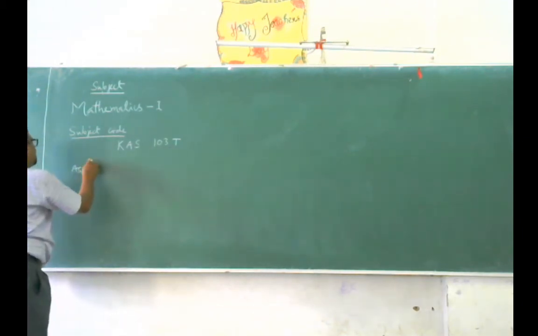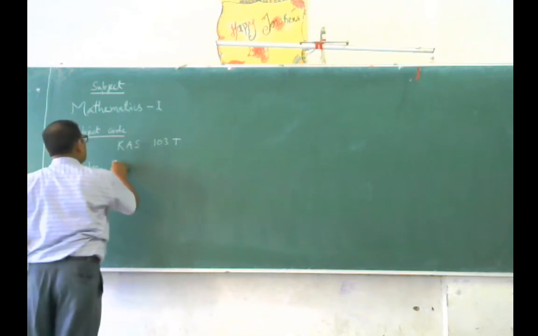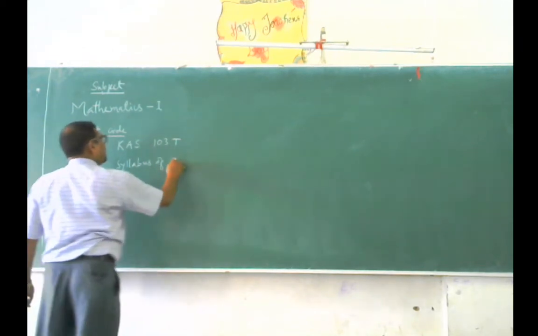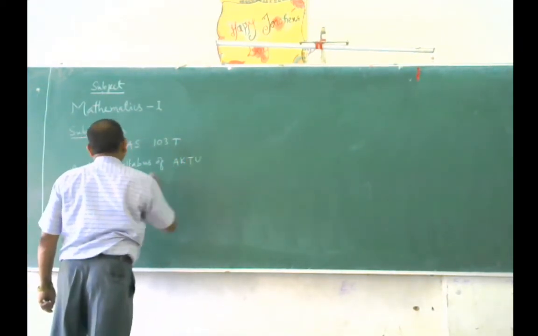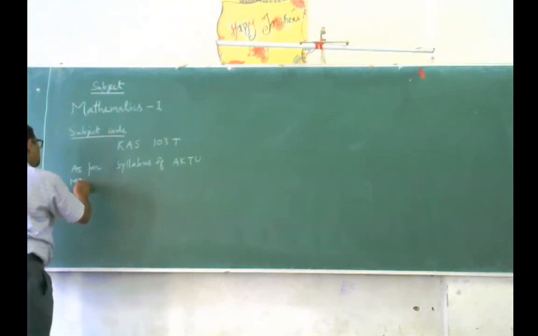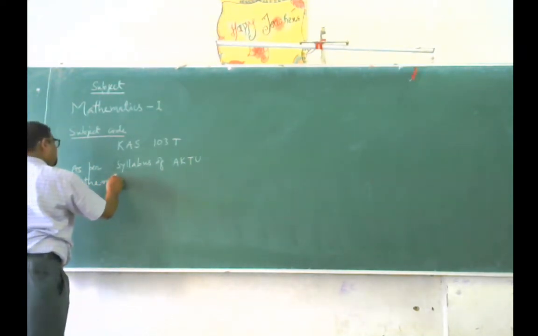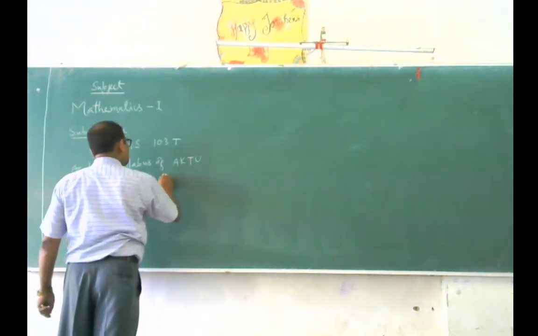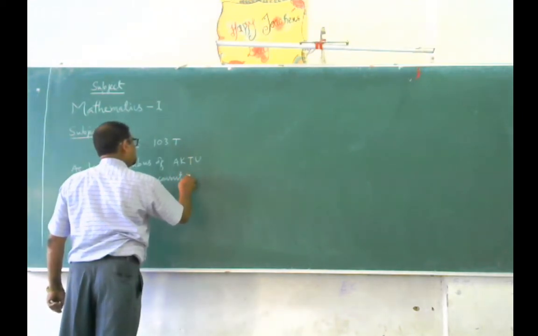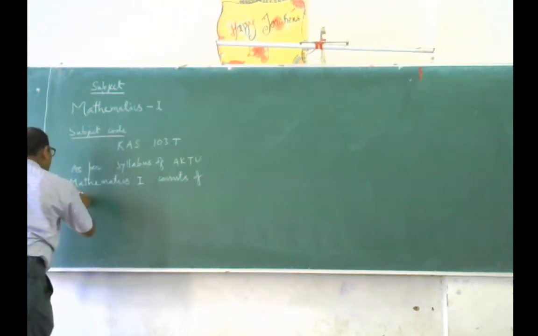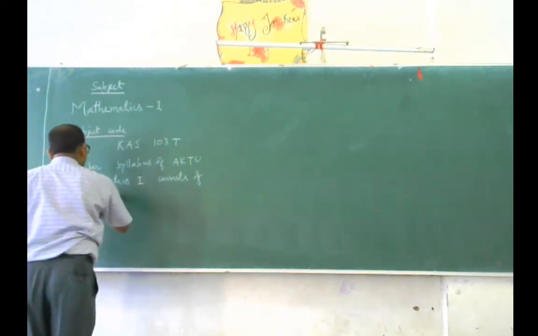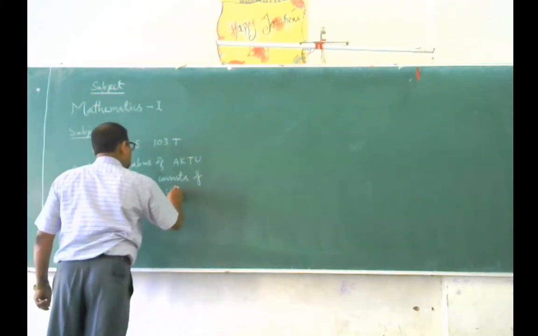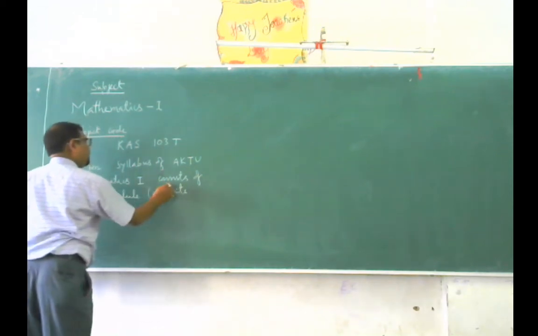As per syllabus of AKTU, Mathematics 1 consists of 5 module units. 5 module or units.